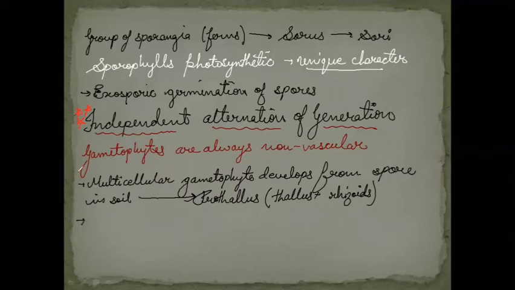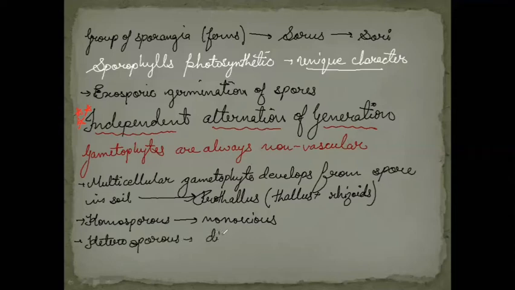Next point we have is again the homosporous and heterosporous pteridophytes. Homosporous, as I told you, they will have a single type of spores, and these are monoecious, whereas the heterosporous pteridophytes are dioecious, meaning either male or female will be formed from these spores. Now these are again the star-marked points, meaning important points.